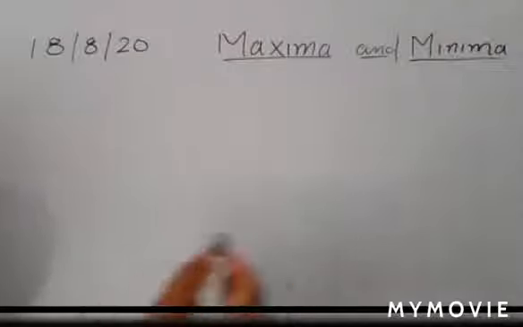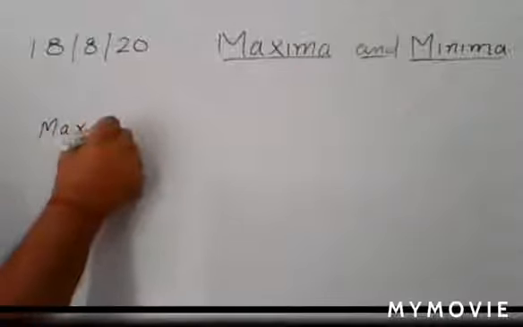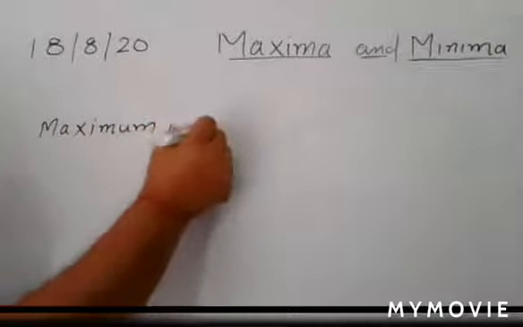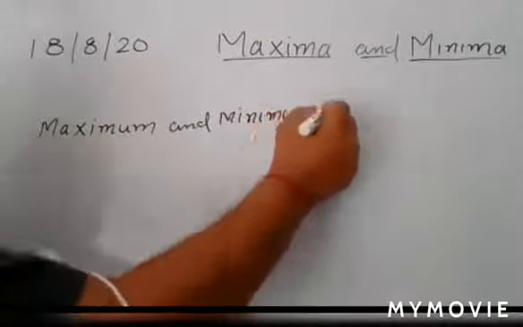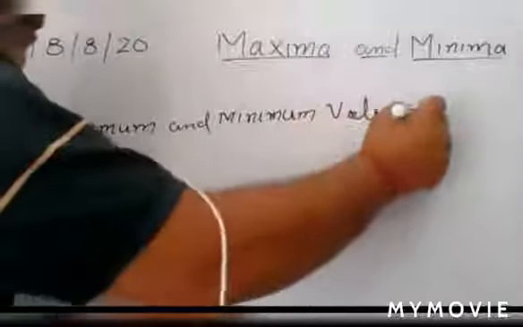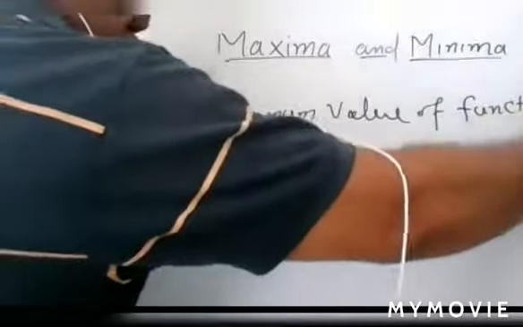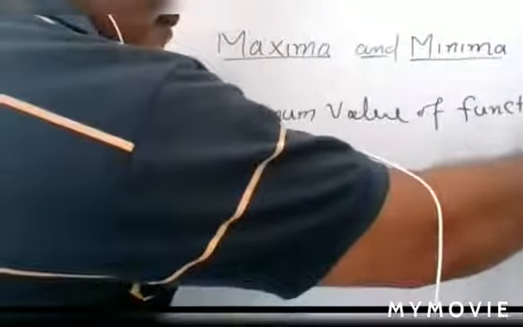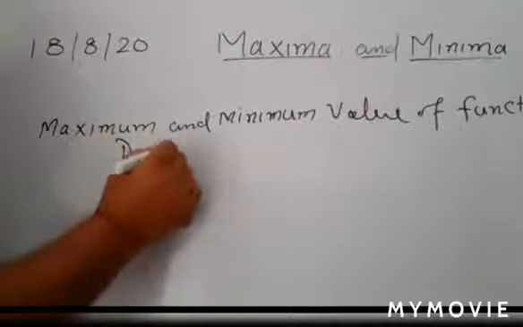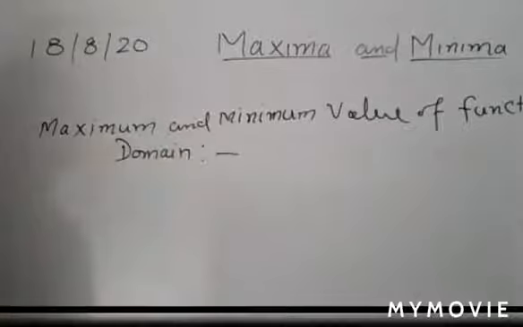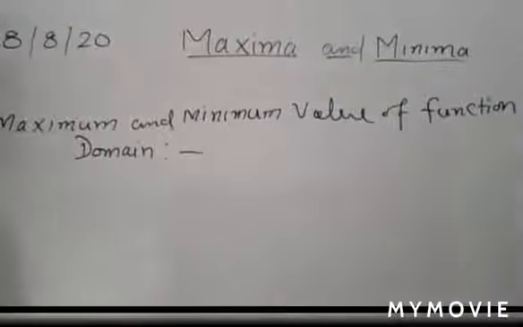Here I am discussing the maximum and minimum value of a function in its domain. Understand? So what is the meaning of that?